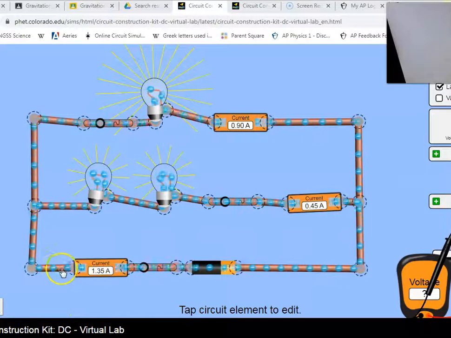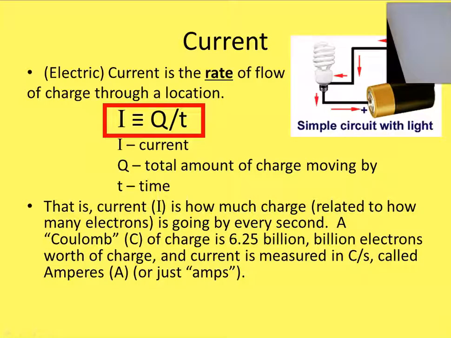So if you look at these representative electrons, these are representative of many electrons, 6.25 times 10 to the 18th electrons are going through here every second. Okay, that's what that amperes means. So if the current were 1 amp, then 6.25 times 10 to the 18th electrons would be going through this location in a second. Okay, so that's what current is.